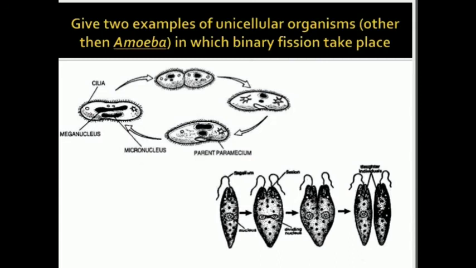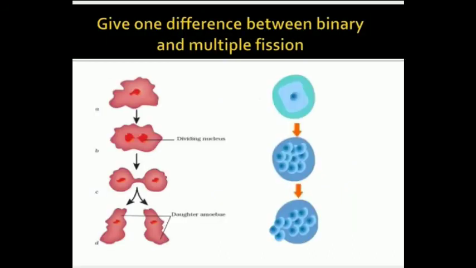Fission is very common in unicellular organisms. The nucleus divides into two daughter nuclei. There is no spindle formation, and one parent cell is divided into two daughter cells. If it is so, then it is termed as binary fission. Binary fission is very common in amoeba, while multiple fission is common in Plasmodium, that is the malarial parasite.